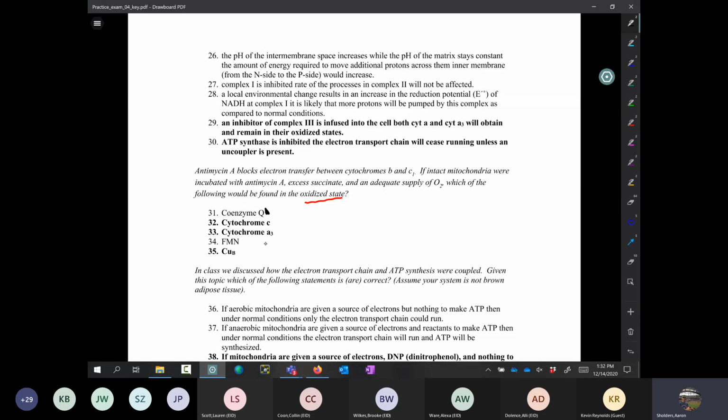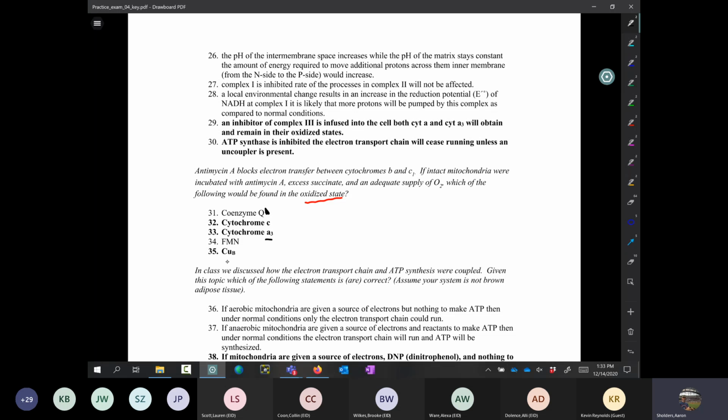Okay, heme or cytochrome A3, that's in complex 4, right? So this is cytochrome C between complex 3 and 4. This is in complex 4. Same thing, right? So cytochrome A3 can't receive electrons any longer from complex 3. It'll give whatever electrons it had before antimycin A was introduced to oxygen, and then it will obtain an oxidized state. So we'd say that's true.